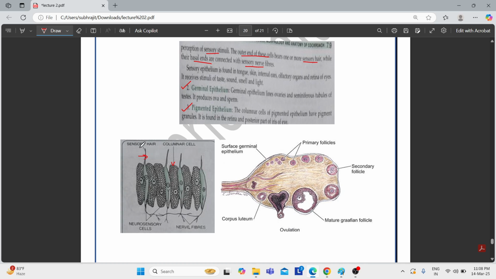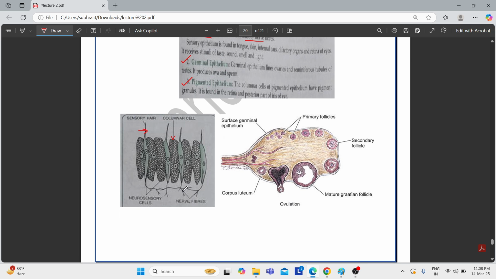These will sense any kind of stimuli, and they pass the stimuli on to the nerve fibers present at the basal part. This is the basal part. At the outermost part, the sensory hair receives the signal or the stimuli and passes the signal on to the nerve fibers. Now see that they are one cell thick. This is a single cell, this is a single cell, these are all single cells. That means they are unilayered.